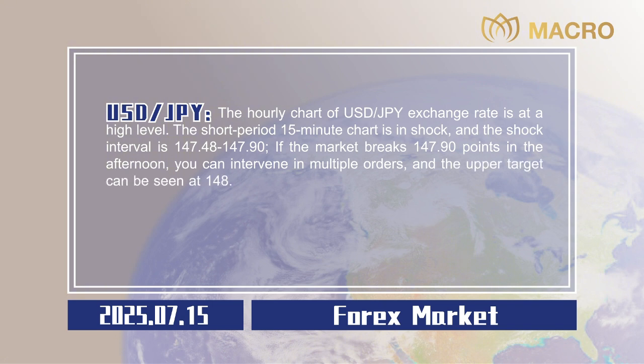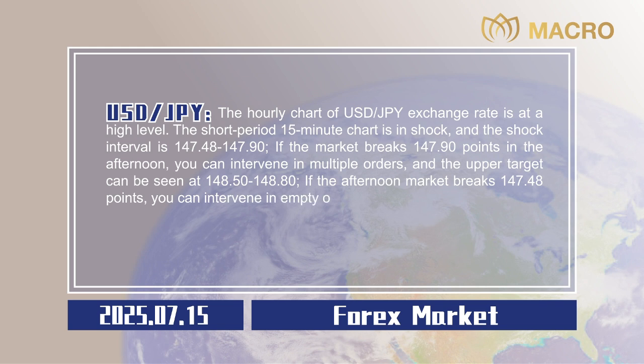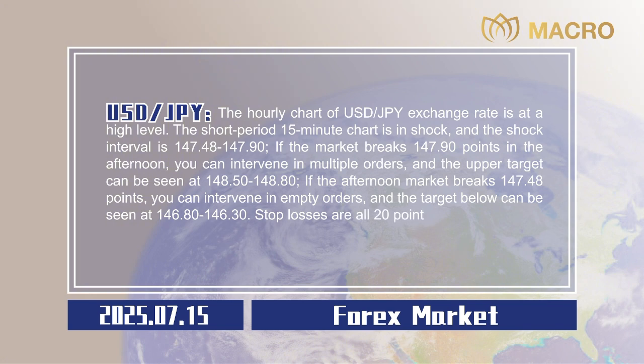148.50 to 148.80. If the afternoon market breaks 147.48, you can intervene in empty orders, and the target below can be seen at 146.80 to 146.30. Stop losses are all 20 points, 0.20.